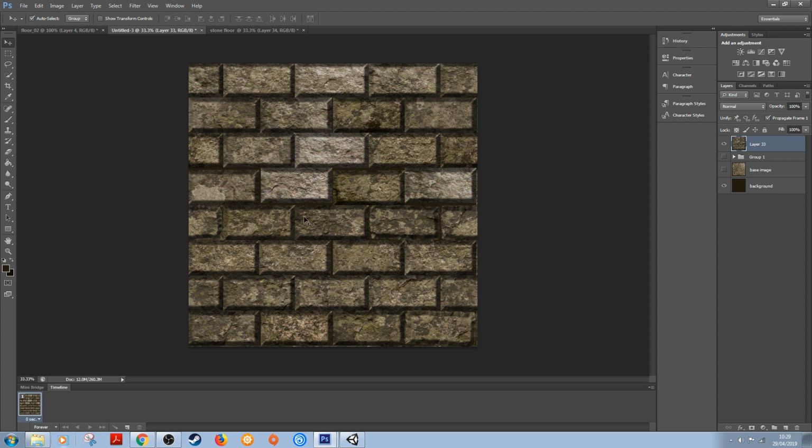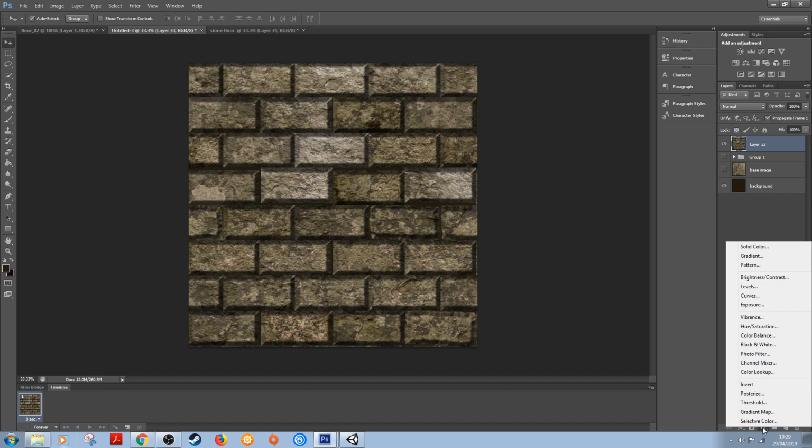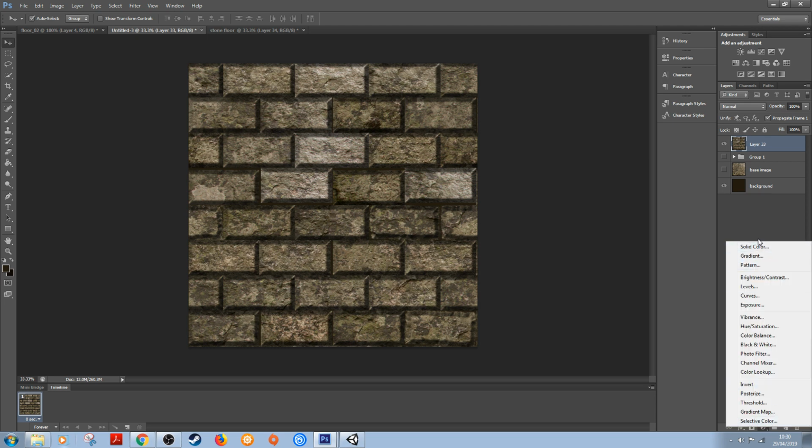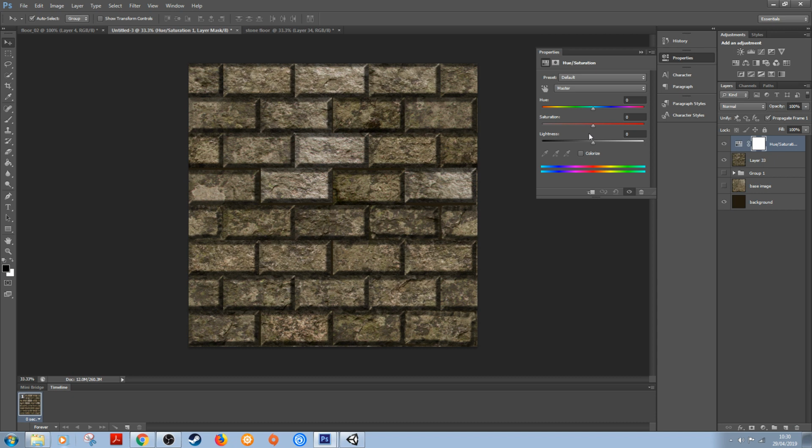I think finally, what I'll show you is how you can change the color. If you're not happy with the actual color, there are different things that you can use in here. Photoshop has some filters that you can apply over the top. You've got hue and saturation, which is a good one for changing the color.